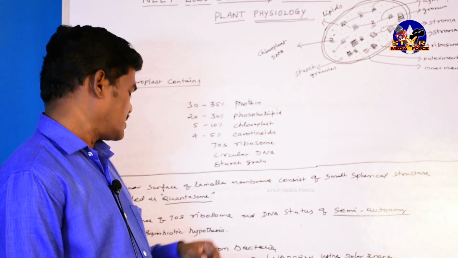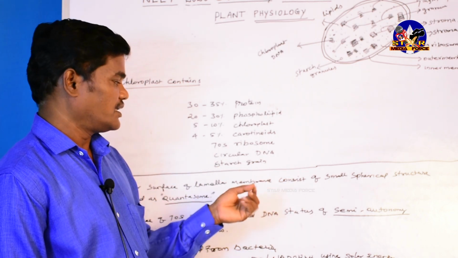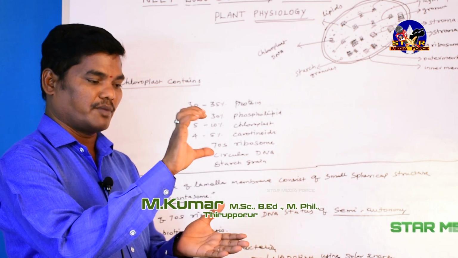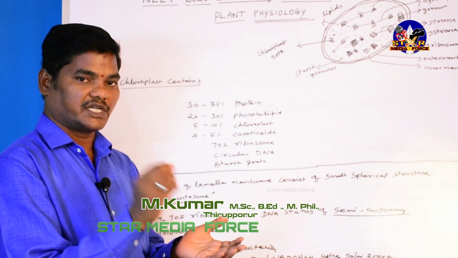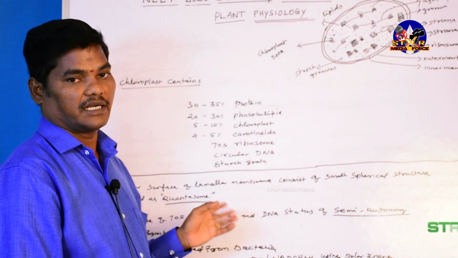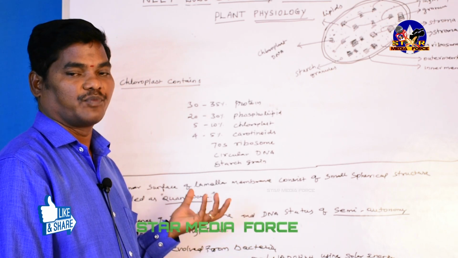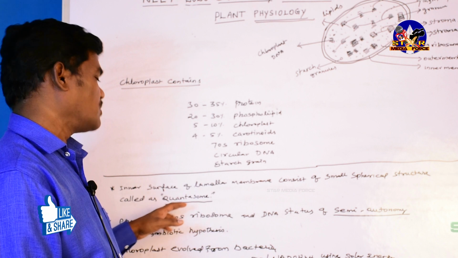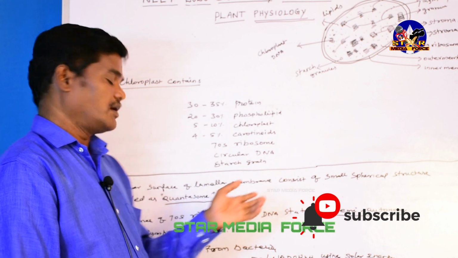Apart from this, the inner surface of the lamellar membrane, already told that. If you cut the lamellar membrane, it has a bag-like structure. Inside the bag-like structure, there is a spherical shape particle called chondrosome. This is a very important particle. It is the measurement unit of photosynthesis. What is the unit of the process? Chondrosome is the unit. So chondrosome is a spherical particle present inside the lamellar membrane.